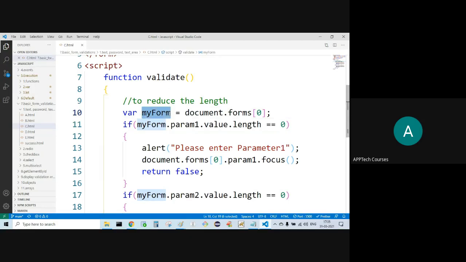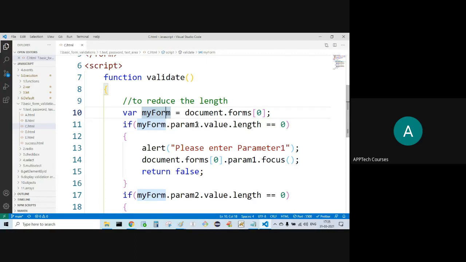I'm creating one variable, and that is pointing to document.forms of zero. Wherever you require document.forms of zero, there you can simply go for my form, reducing the code, reducing the length. My form represents document.forms of zero.